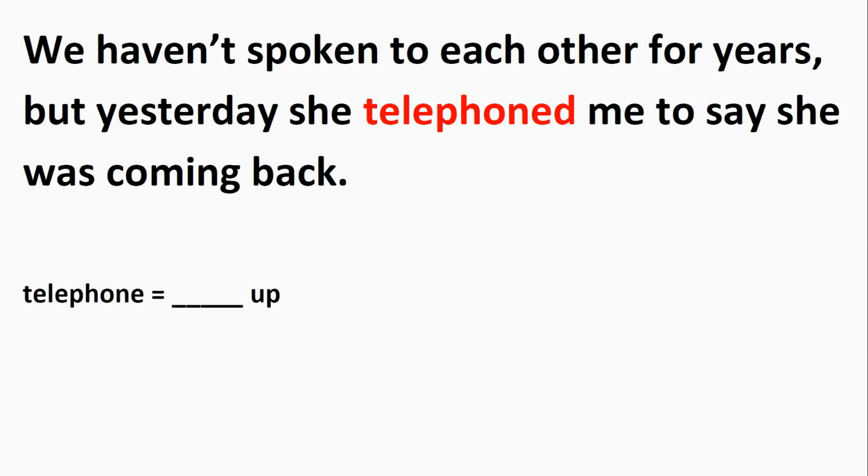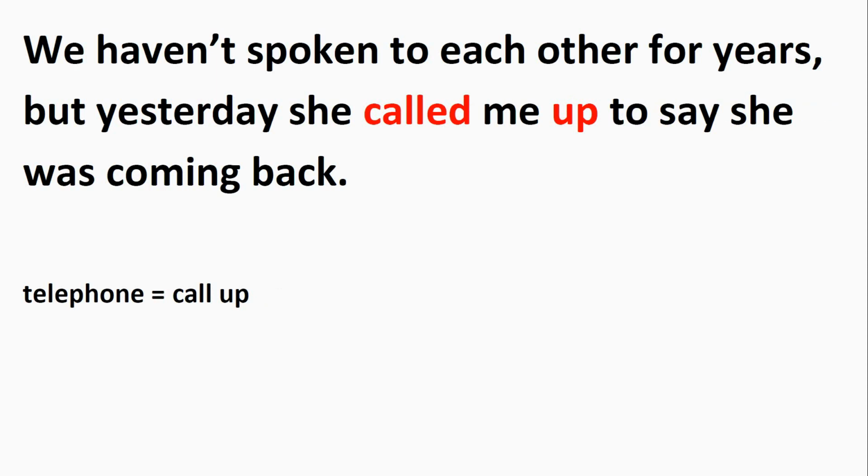Okay, here's the next one. We haven't spoken to each other for years, but yesterday she telephoned me to say she was coming back. Now, to telephone equals something up, to do something up. Which verb can be used here? The answer is call up. We haven't spoken to each other for years, but yesterday she called me up to say she was coming back.